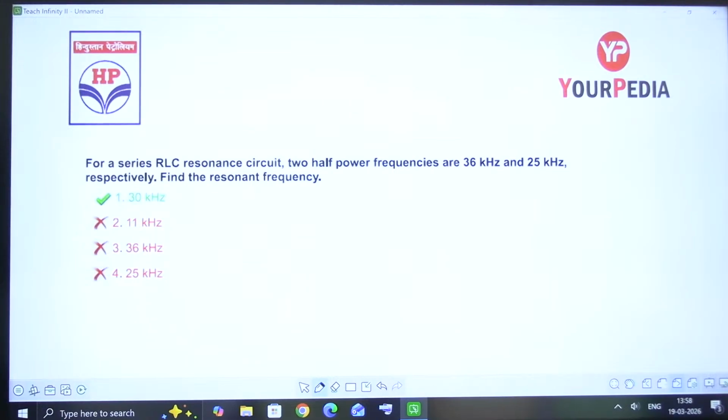Two half power frequencies. I am giving you 1 minute of time. If you have any question, you can type in the chat box. It is only a simple formula. If you know that simple formula, the answer is done.